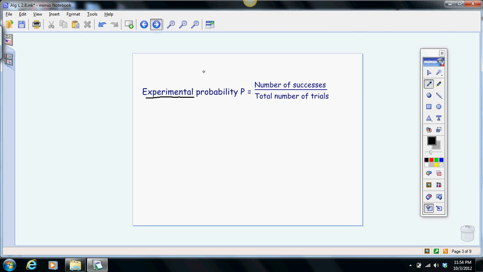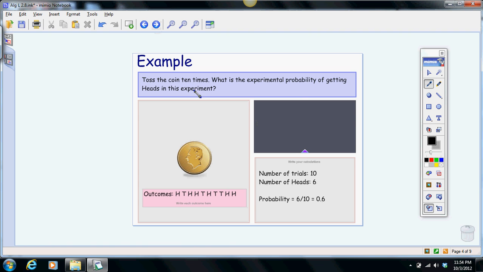So let's look at an example. It says, toss a coin 10 times. What is the experimental probability of getting heads in this experiment? So let's just say we did it already, and we flip this coin here. And of course it won't work out exactly the first time, but let's say we got heads, tails, heads, heads, tails, heads, tails, tails, heads, heads. We want to figure out the experimental probability.